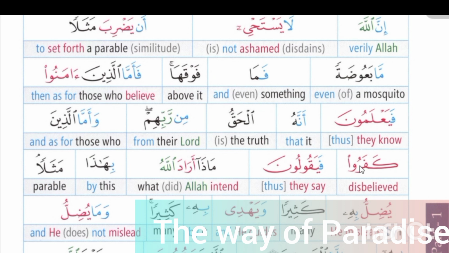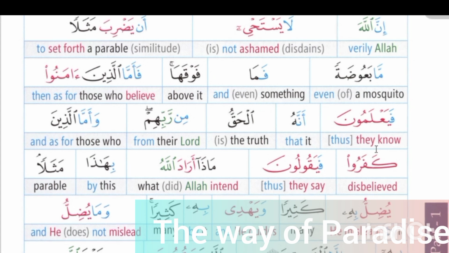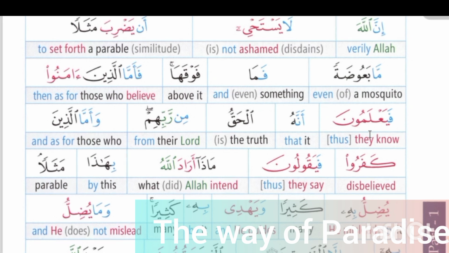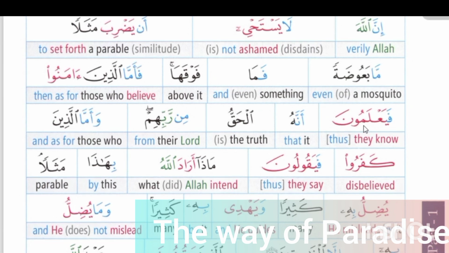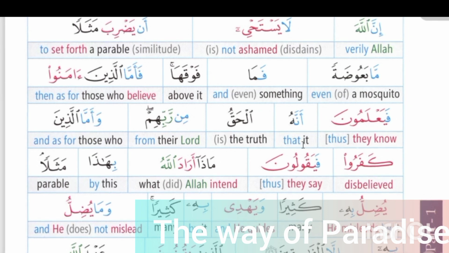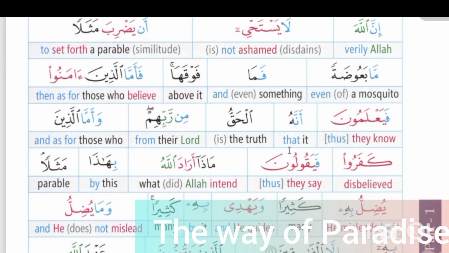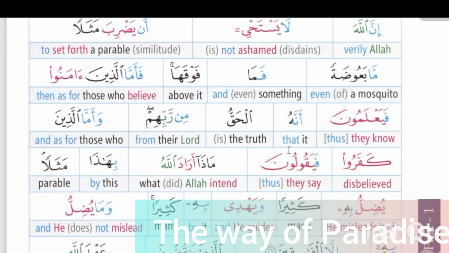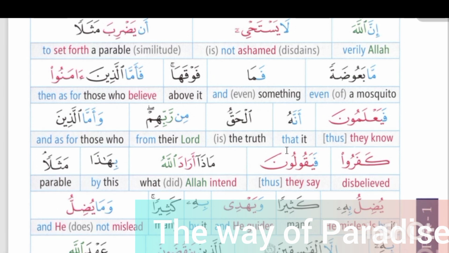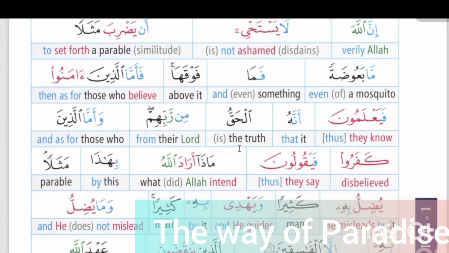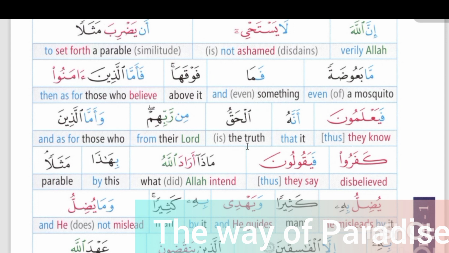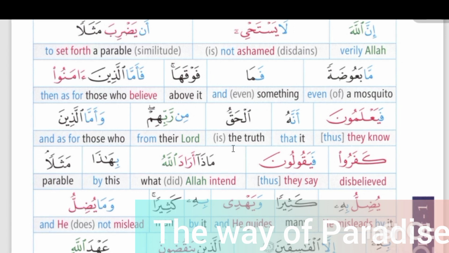In fayalamun, fa is used as a letter, ya is prefix, and the waw noon is a suffix, so the root word of fayalamun will be ain lam mim, and the meaning of fayalamun will be thus they know. In annahu, anna is used as a letter. Meaning of anna is that, and hu is an attached pronoun, so the meaning of annahu will be that it. In al-haqqu, al makes this a definite noun. Root word of al-haqqu will be ha, qaf, and the meaning of al-haqqu is the truth.